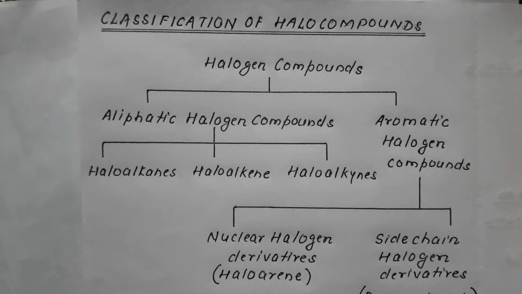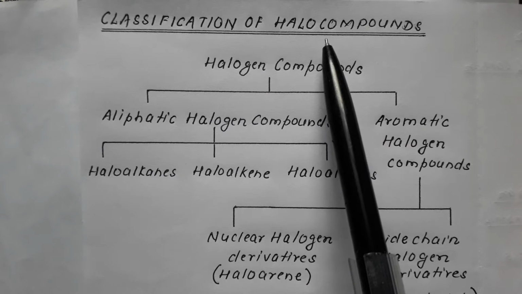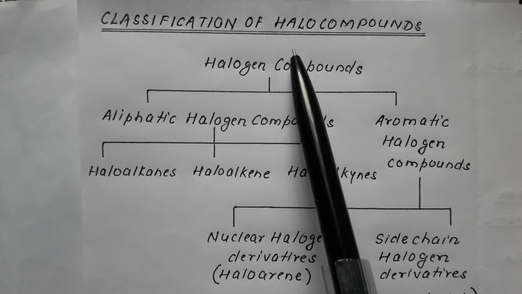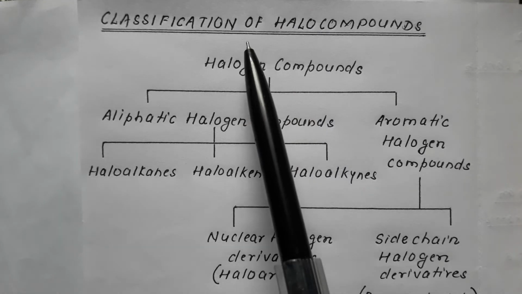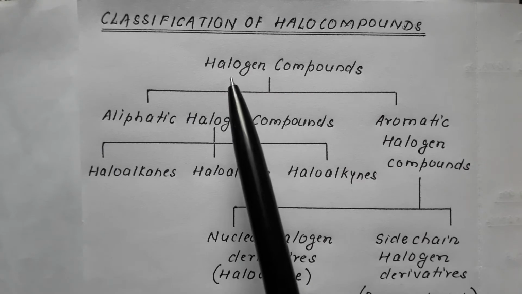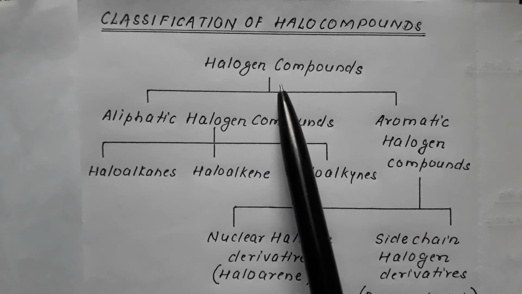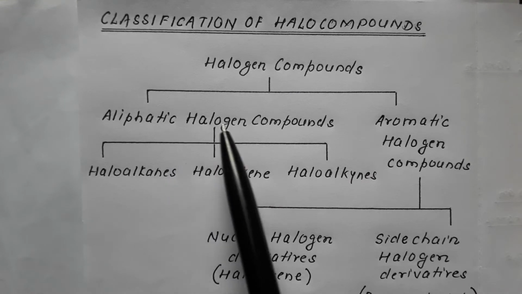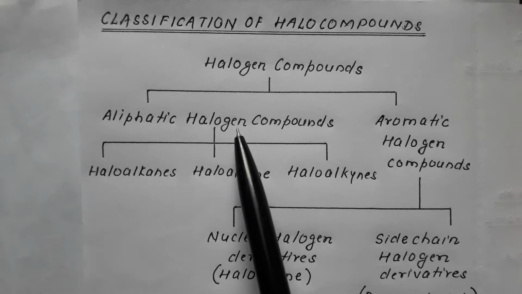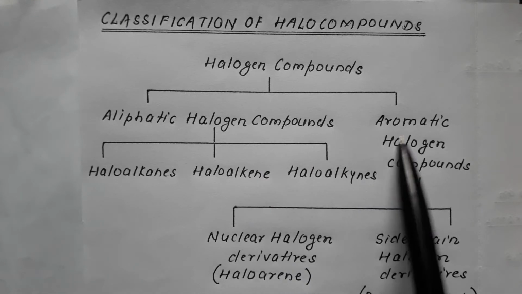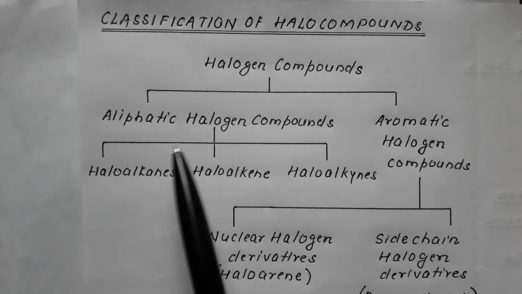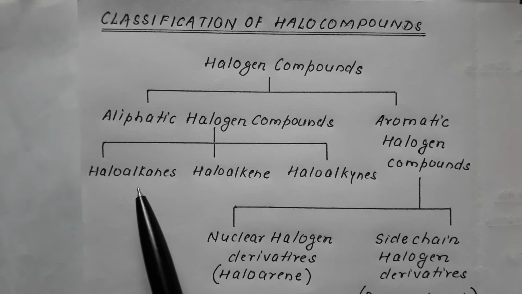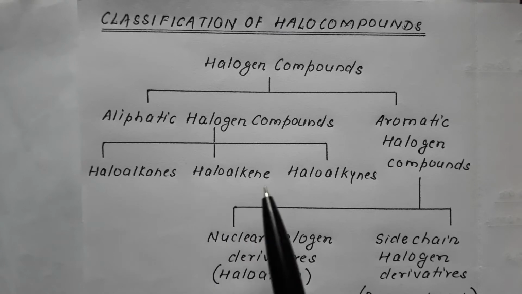So now we begin with the classification of halogen compounds. In the previous video, we have dealt with the introduction and the naming of halogen compounds. Now we come on to the classification. So remember that halogen compounds are broadly divided into two. One is called the aliphatic halogen compounds, which are also termed as the open chain, and the other one is aromatic halogen compounds. Now this aliphatic halogen compounds is further divided into haloalkanes, haloalkenes, haloalkynes.